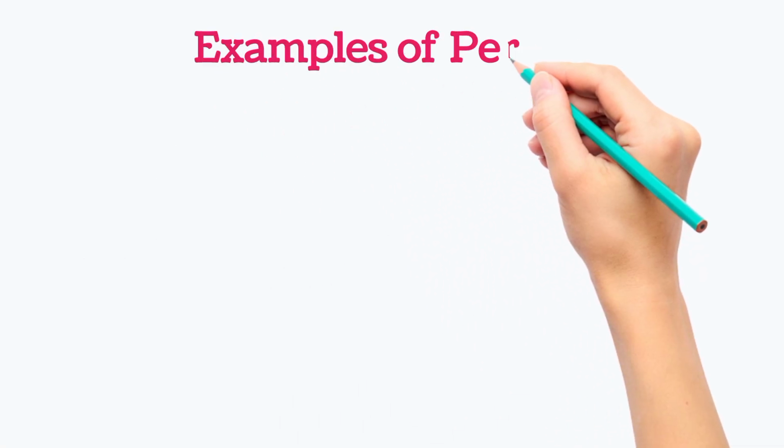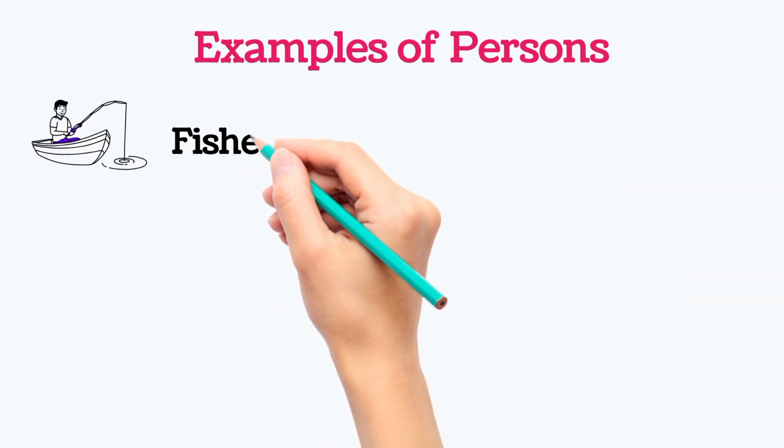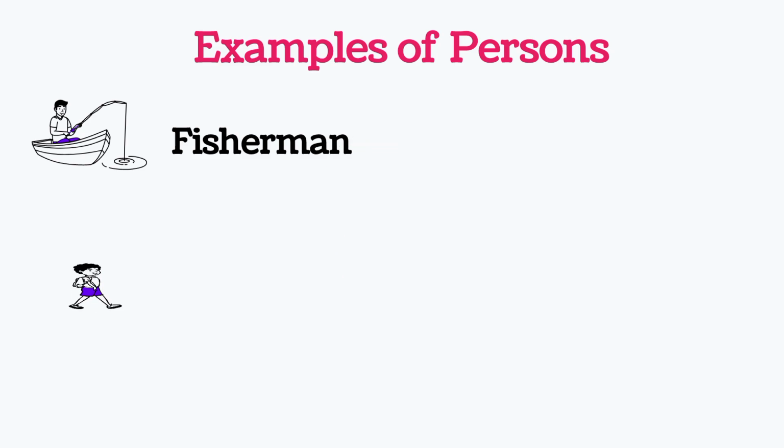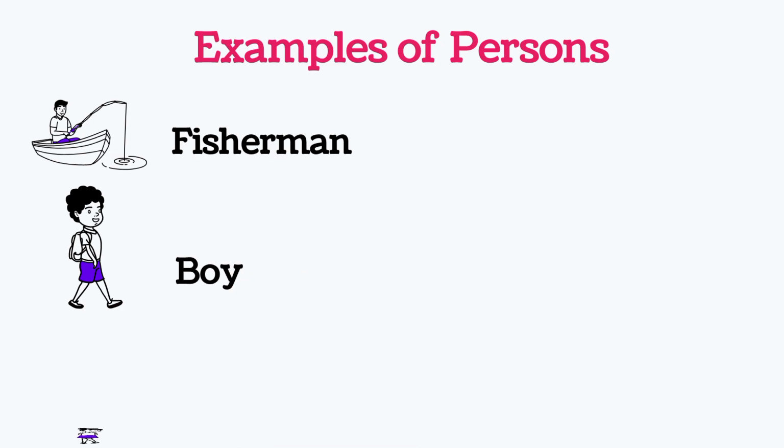Now I will explain the examples of persons. This is a picture of fisherman. Do you know fisherman? This is a picture of boy. Boy is a naming word. Girl is also a naming word.